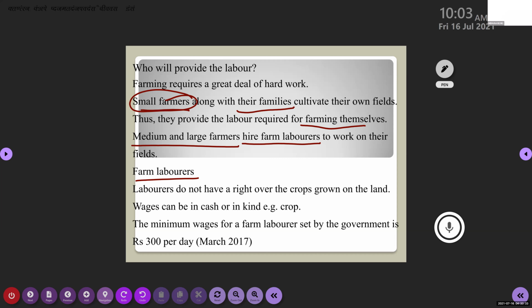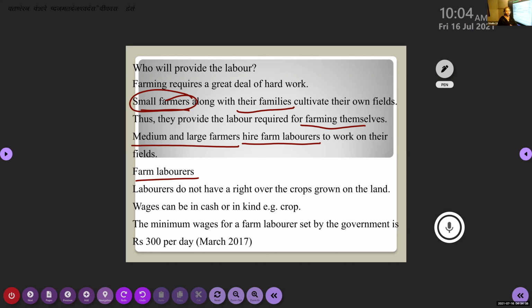What will they be getting? The money. They will be getting some wages, or some amount of money. Now, sometimes the landowner will give that in kind also. In kind means they will be getting the wages in cash and at the same time in kind also. Kind means, if they are producing rice in that particular field, the owner will say, okay, I will give 1 glass of rice to you along with the wage.